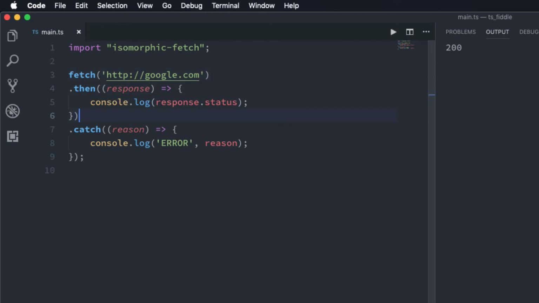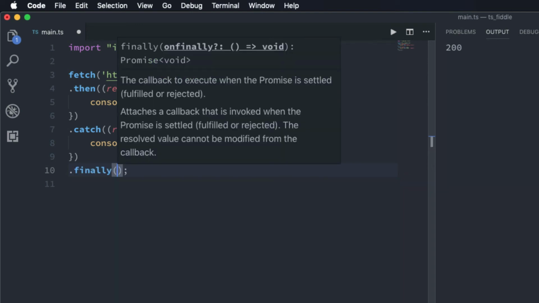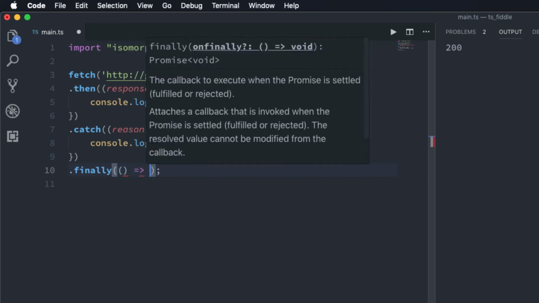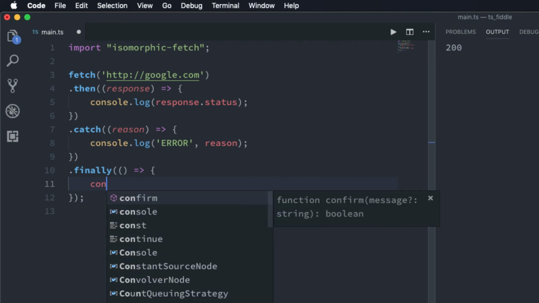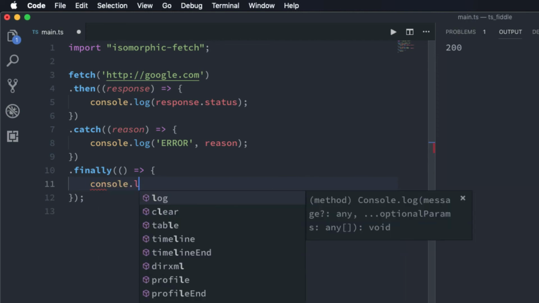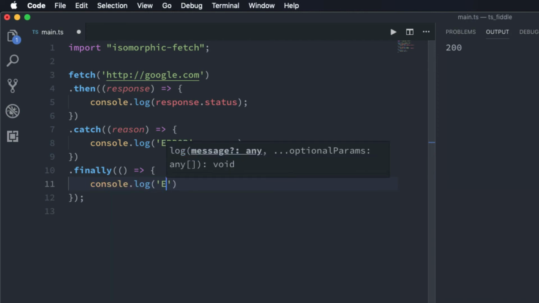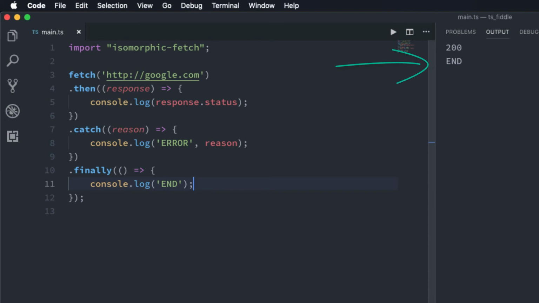If we add finally to this, each of these methods returns a promise, so we can chain these calls. So finally takes a callback, and that callback doesn't take any parameter, and within this callback I'm just going to say end, like this. If I run this, in this case my promise has resolved successfully, and after that the message from finally callback is printed.